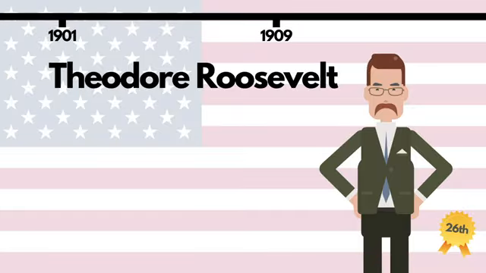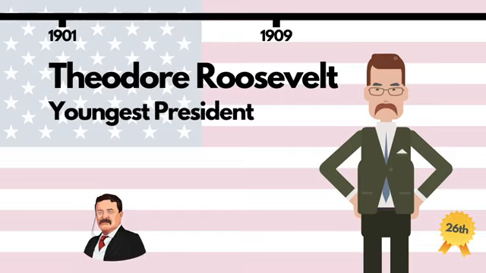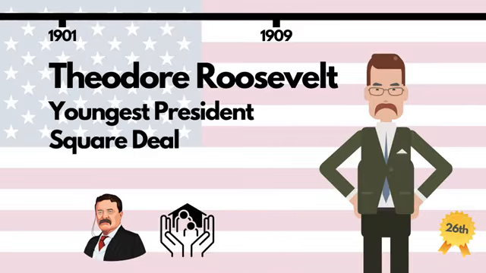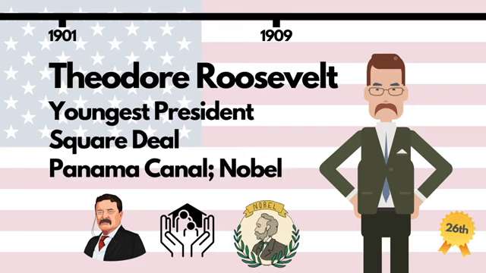Aged just 42, he's the youngest president to have held office, and he served 2 terms. Roosevelt was an energetic man who created the Square Deal, a domestic program that improved rights for workers, protected the natural environment, created consumer, health and welfare reforms, and regulated business more closely. He oversaw the building of the Panama Canal, and he won a Nobel Prize for mediating peace between Russia and Japan. Roosevelt was succeeded by William Taft.